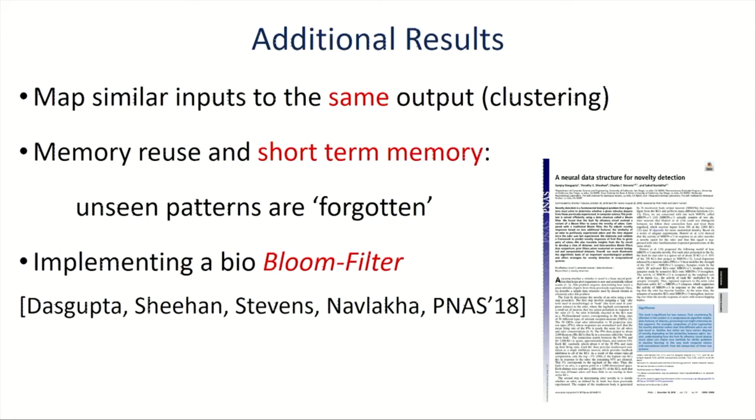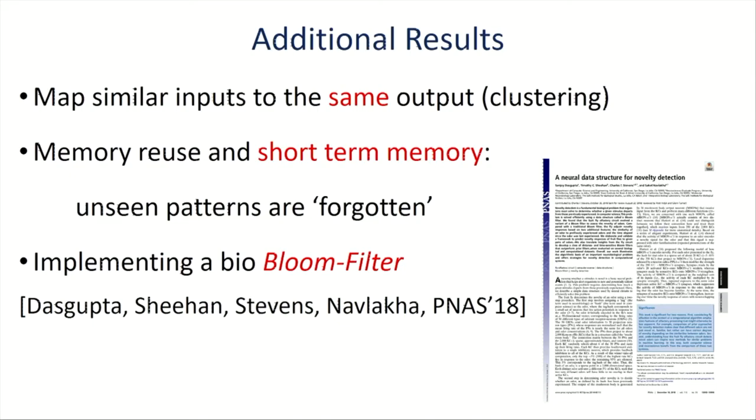Also, our memory mechanism has a nice property that patterns that are not seen for a fixed long duration are just forgotten, and then we can use this output neuron in order to map other patterns that we see in the future. So we also implemented some sort of short-term memory mechanism.